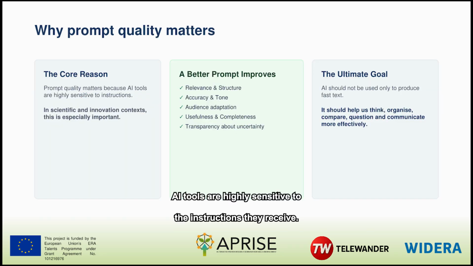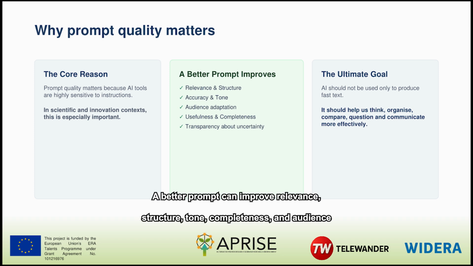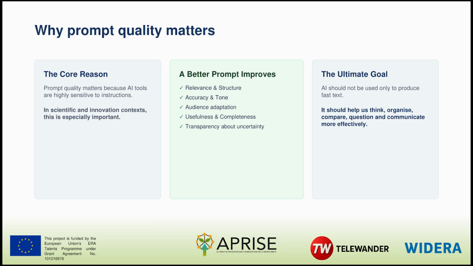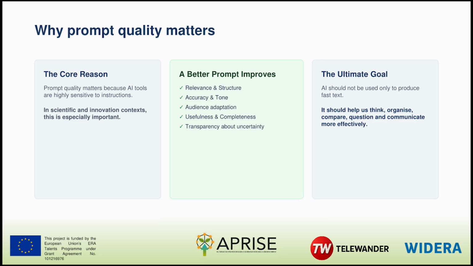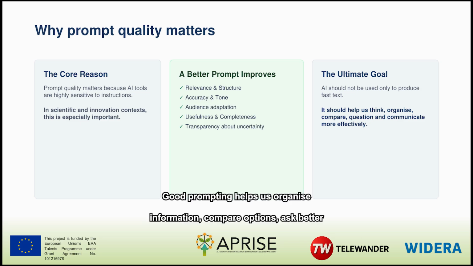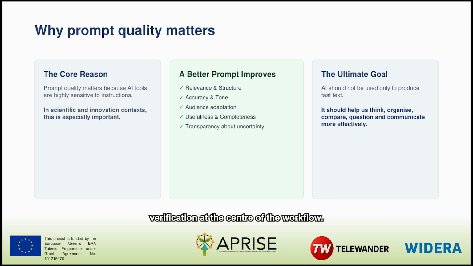AI tools are highly sensitive to the instructions they receive. A better prompt can improve relevance, structure, tone, completeness, and audience adaptation. It can also ask the system to state assumptions and uncertainty. This is especially important in scientific and innovation work, where vague language can hide weak evidence or missing context. The goal is not simply to produce text faster. Good prompting helps us organize information, compare options, ask better questions, and communicate more effectively, while keeping expert judgment and verification at the center of the workflow.